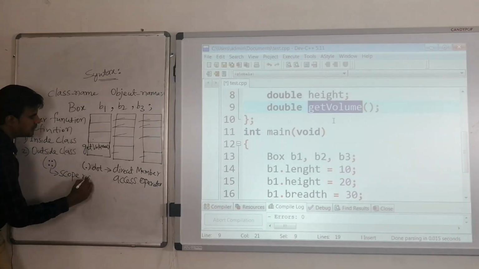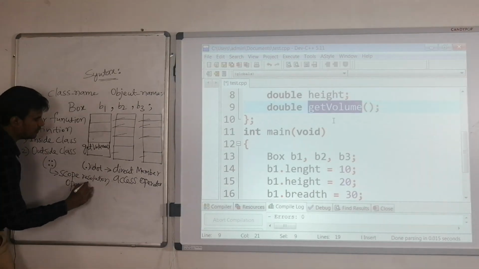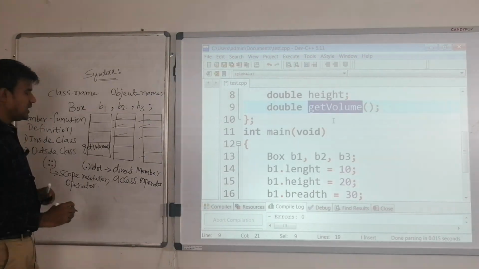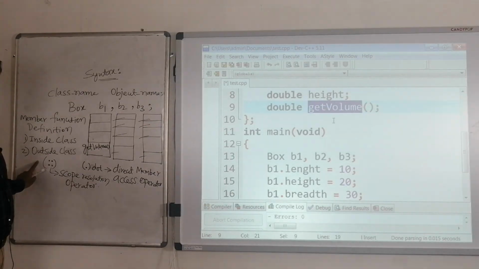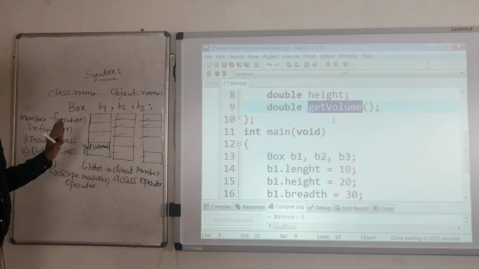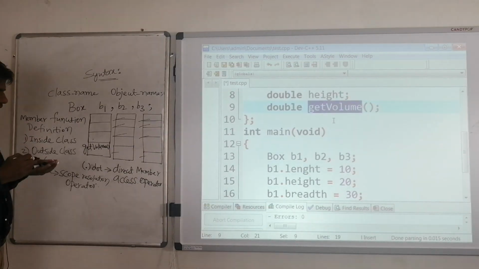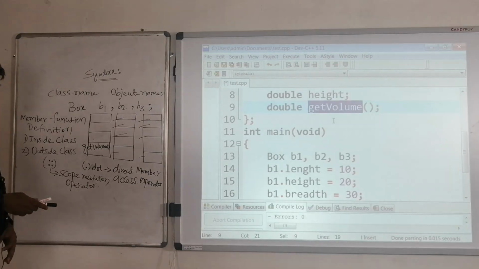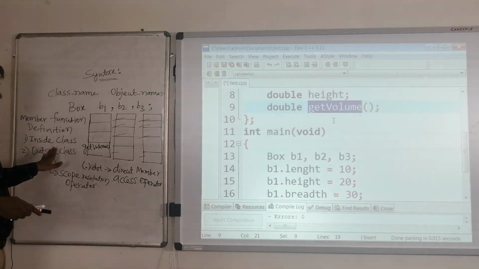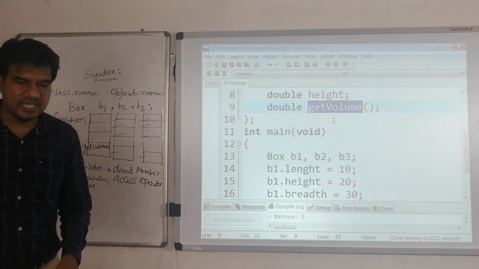If you are defining the function inside the class, there is no need to use any special operator. Quickly we will see both, how we can define the function inside the class and outside the class.